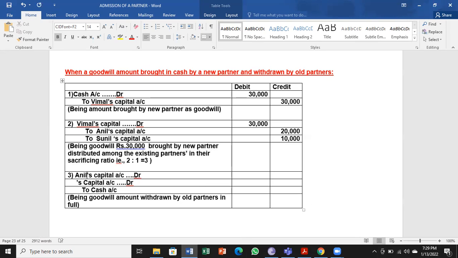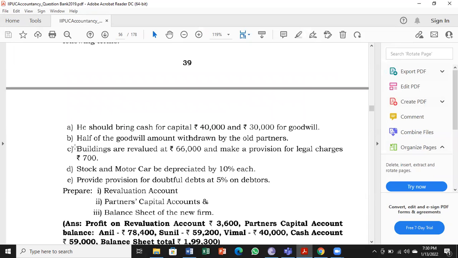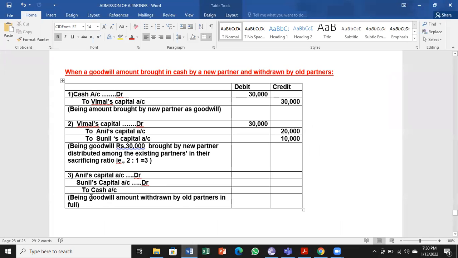Next is most important, what we just now read in the beginning. So let us see the adjustment B. Half of the goodwill amount is withdrawn by the old partners, half of the amount, not the full amount. So here, being half of the goodwill amount withdrawn by the partners, half of the goodwill amount.